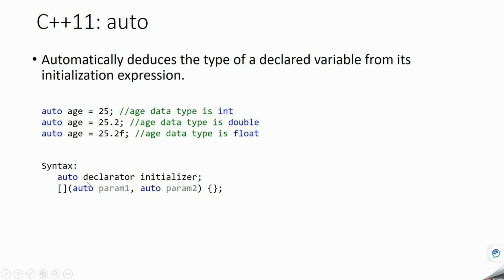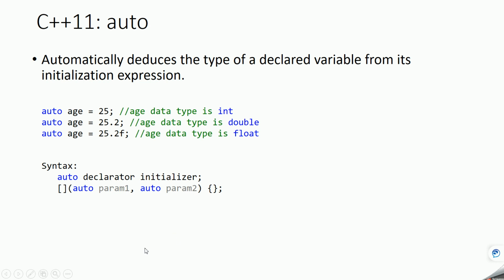Okay, so this is the syntax to declare a variable. First you give the auto keyword, then the variable name, and then the value that you want to assign. And this is the syntax for lambda expression or lambda function that we'll learn in a future lecture.